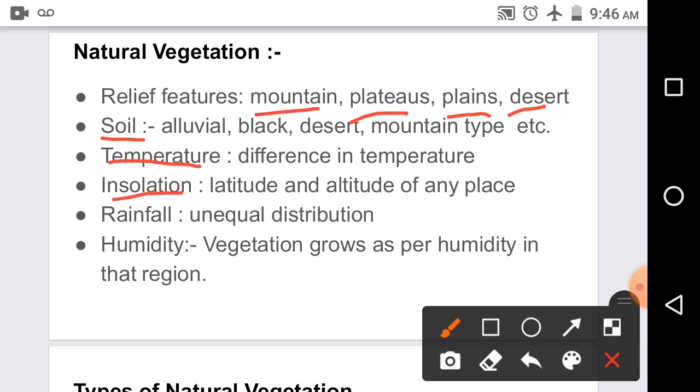The insolation over any place depends on its latitude and altitude. Vegetation grows faster where there is more rain and insolation, and thus there we can say there is a diversity in vegetation due to sunshine. Then we have rainfall. Rainfall is unequal. Unequal distribution of rainfall in our country, in turn, causes diversity in vegetation and humidity. As I told, vegetation grows as per humidity in that region.